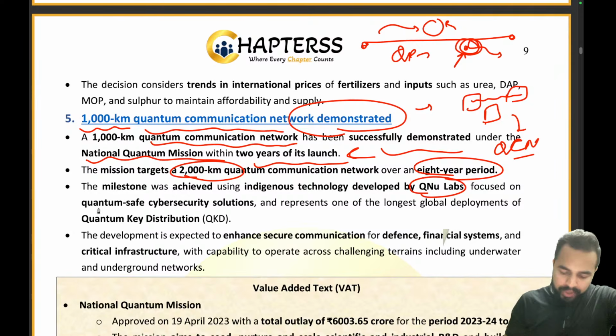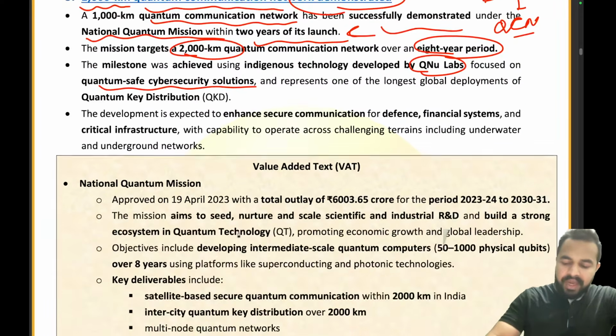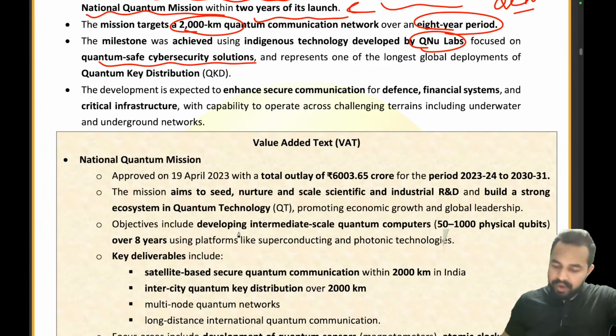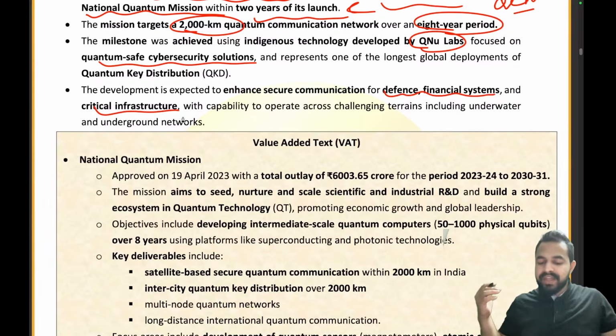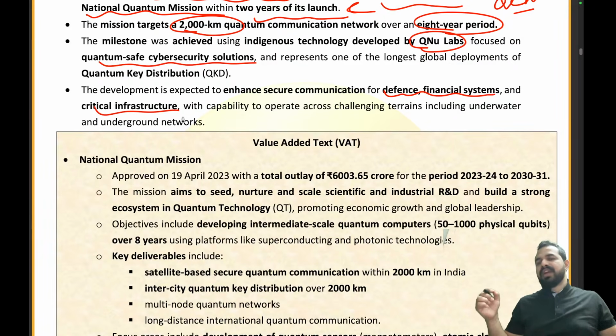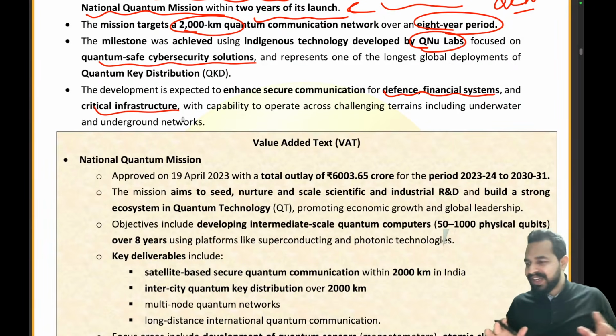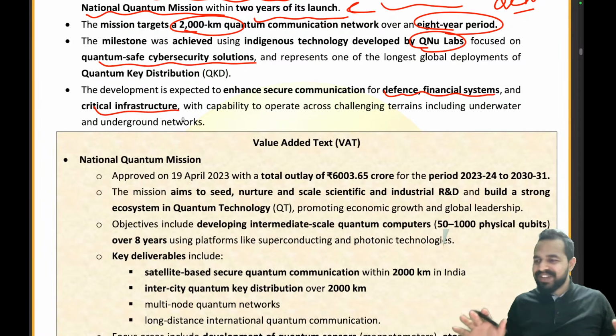It focused on quantum safe cybersecurity solutions. The development is expected to enhance secure communication for defense, financial systems. See guys, defense, financial systems, critical infrastructures. So we are able to have very secure communication for these kinds of critical areas in our country. Clear to everyone? Are you guys able to understand it?